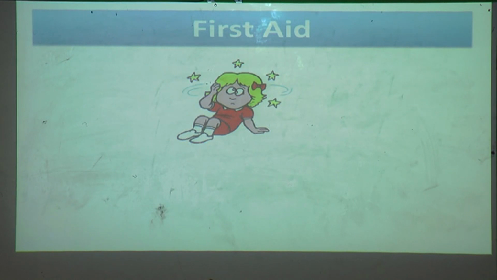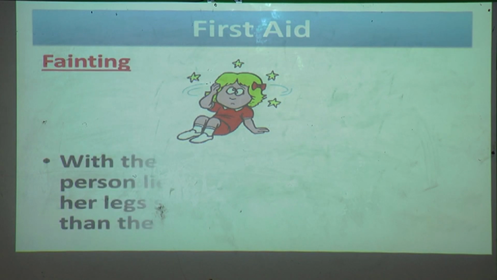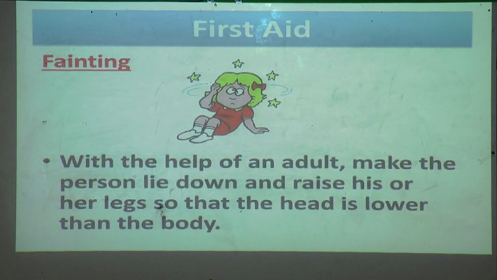And sometimes some may feel fainting. They may fall because of this fainting. So what do you have to do? How to give first aid while fainting? See, with the help of an adult, make the person lie down and raise his or her legs so that the head is lower than the body.